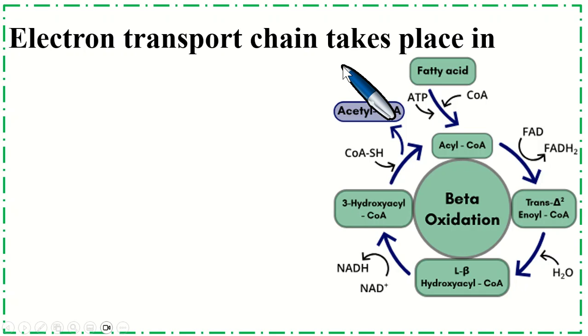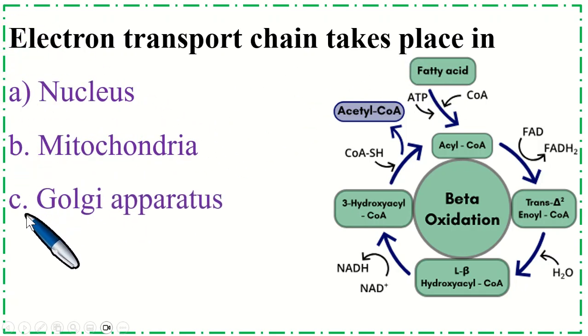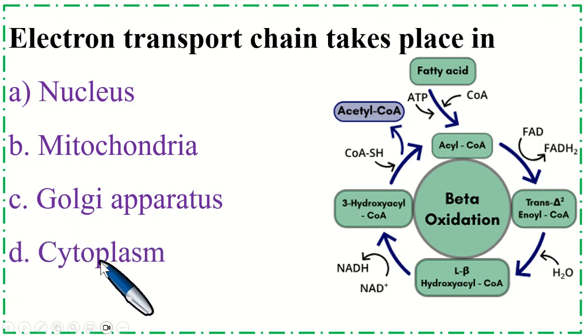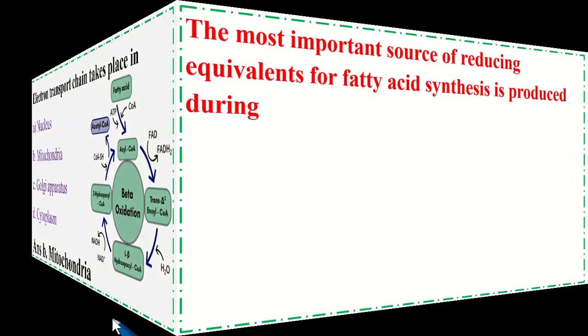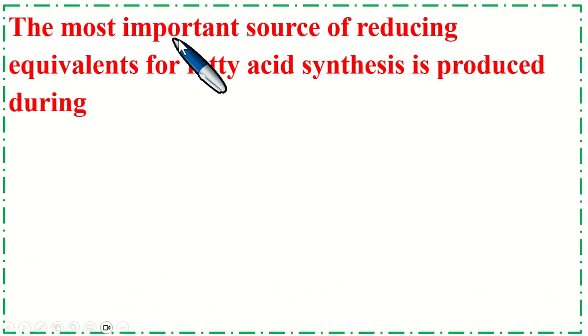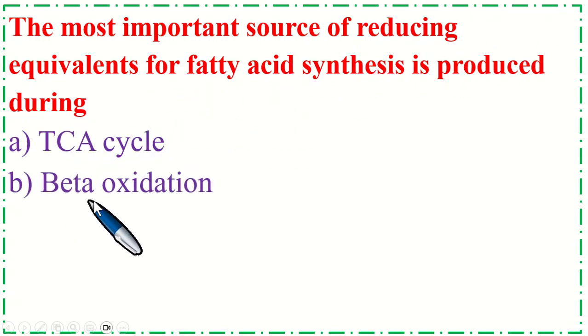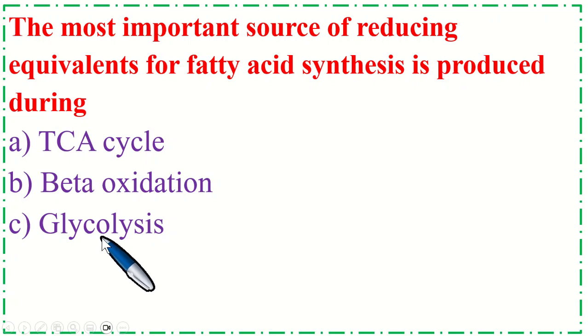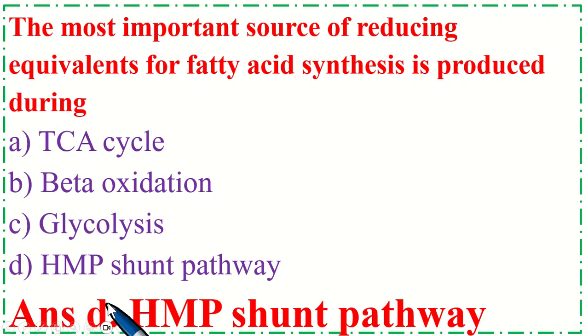Electron transport chain takes place in option A nucleus, B mitochondria, C Golgi apparatus, D cytoplasm. Correct option is B mitochondria. The most important source of reducing equivalent for fatty acid synthesis is produced during option A TCA cycle, B beta oxidation, C glycolysis, option D HMP shunt pathway. Correct option is D HMP shunt pathway.